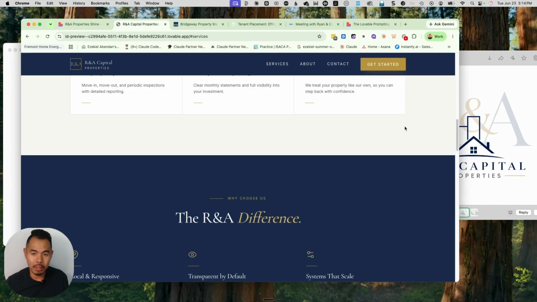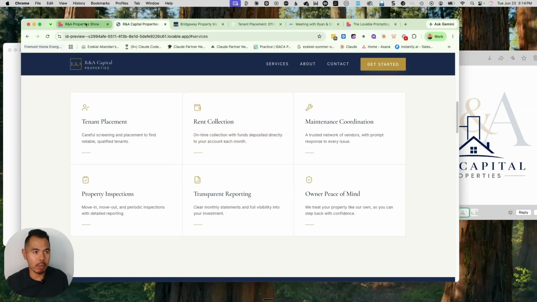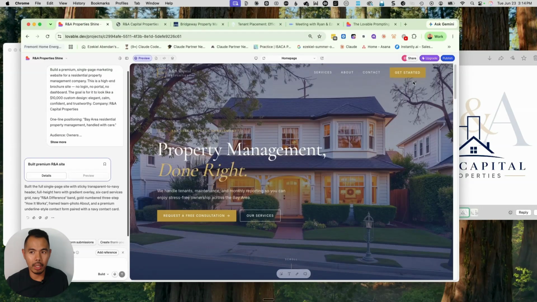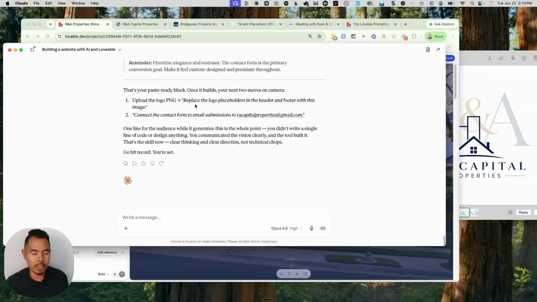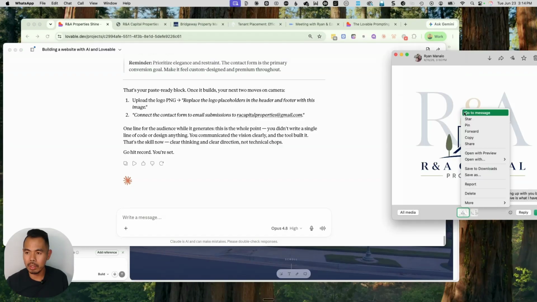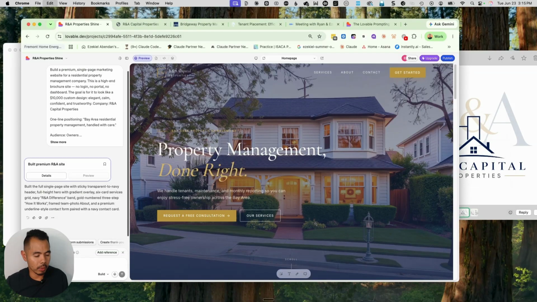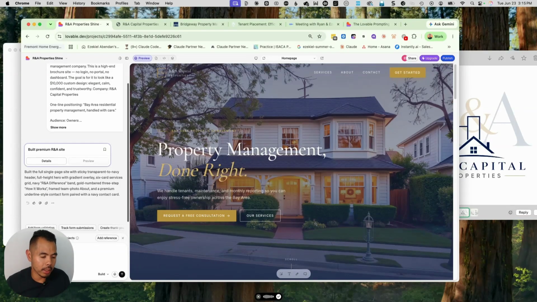That took us less than 20 minutes to do. Let's go back to Claude. That's pretty good. The next one is to upload the PNG and replace the logo in the header and footer. So this is the one. I'm going to tell Claude, hey, Claude, attached is the PNG file for the header and footer. Please make the necessary changes.